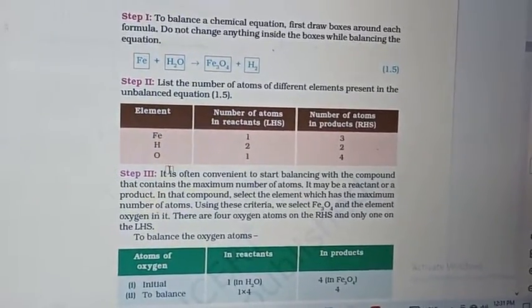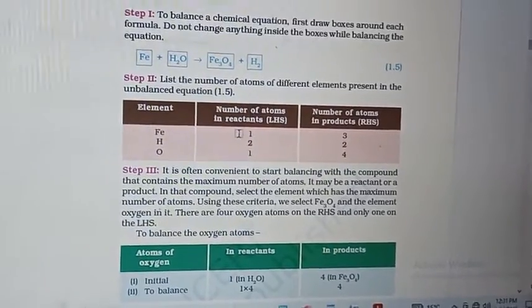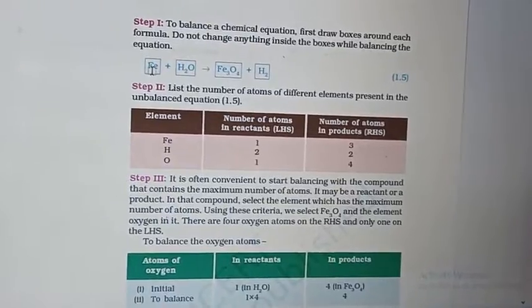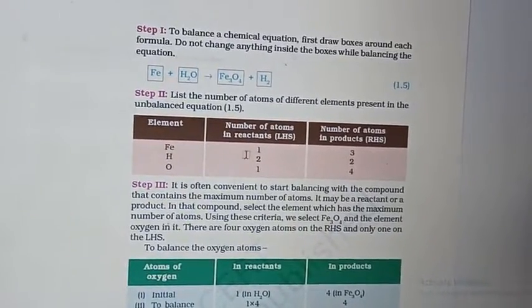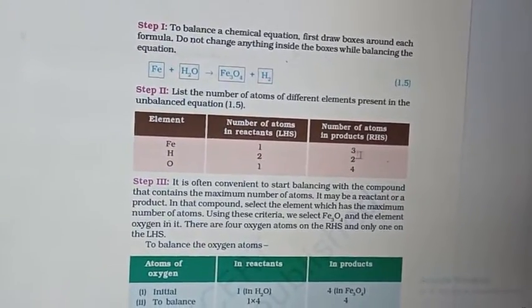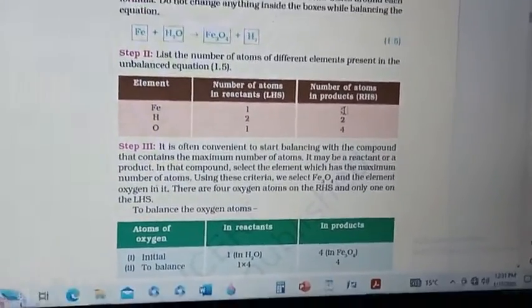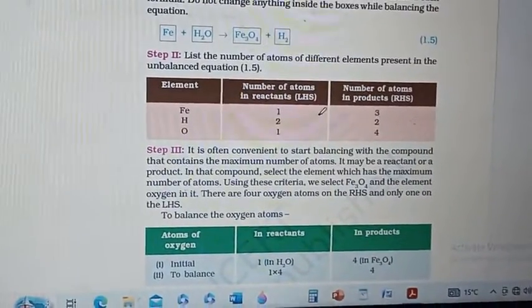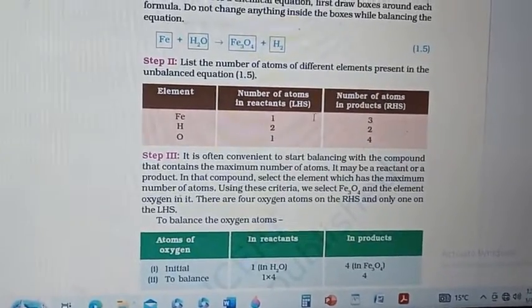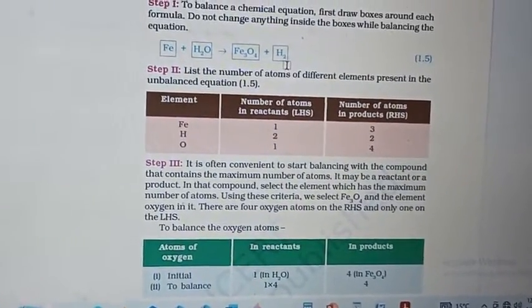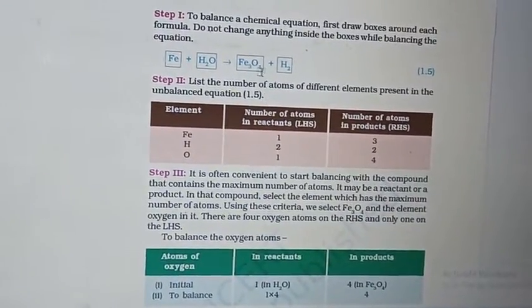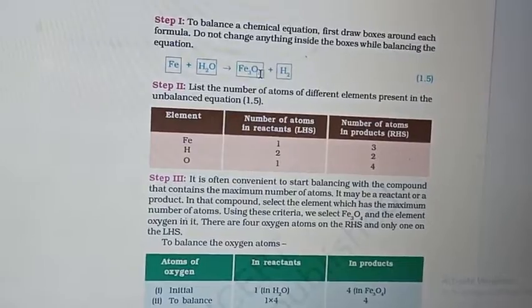We take the atoms iron, hydrogen and oxygen and count the number of atoms in the reactants. On the left hand side, iron is 1, hydrogen is 2 atoms, and oxygen has 1 atom. And on the product side, the right hand side, iron has 3 atoms, hydrogen has 2 atoms and oxygen has 4 atoms.